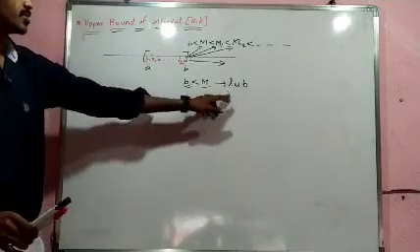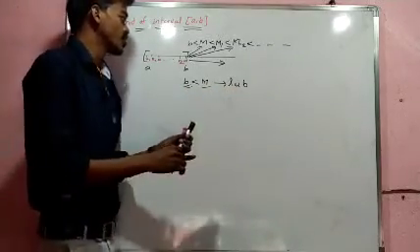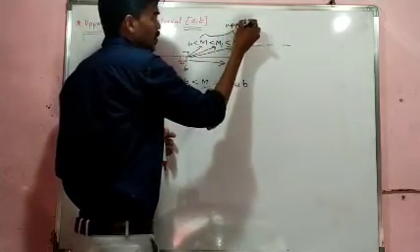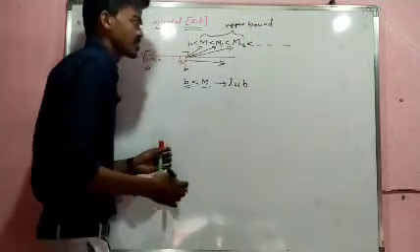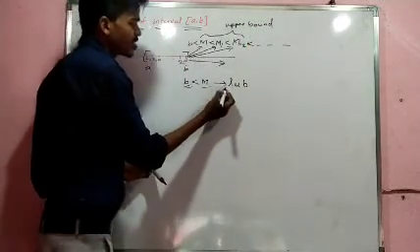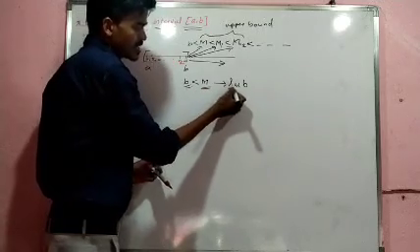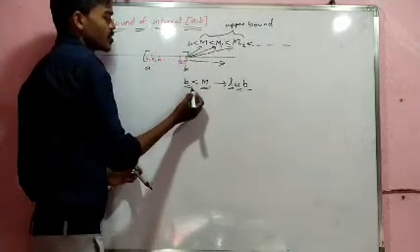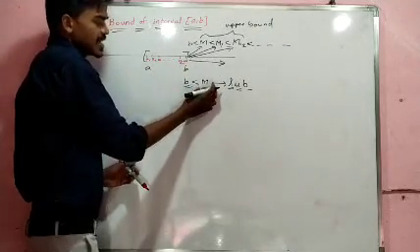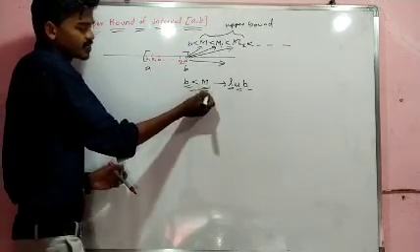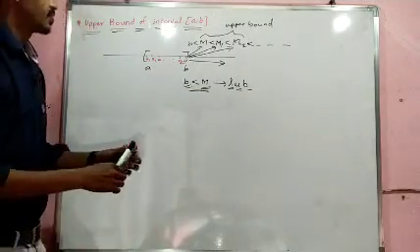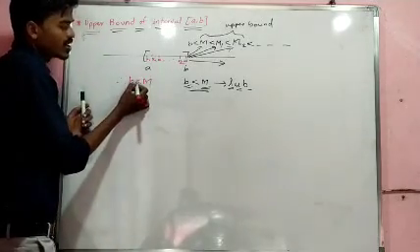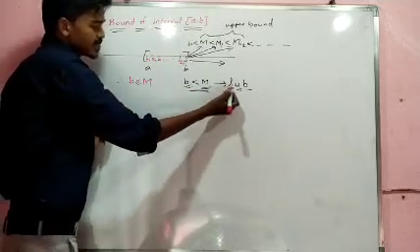Among all these upper bounds, we need to find the least one, and the least upper bound is M. Hence B is less than or equal to capital M, the least upper bound.